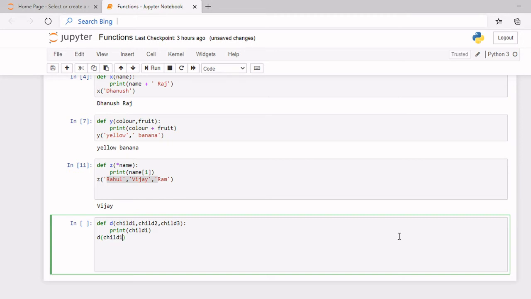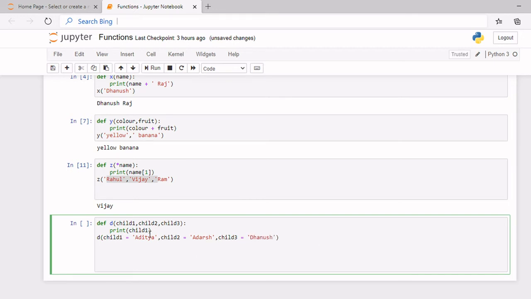Child 1 is equal to Aditya, and child 2 is equal to Adarsh, and child 3 is equal to, let's say, myself, Dhanush.